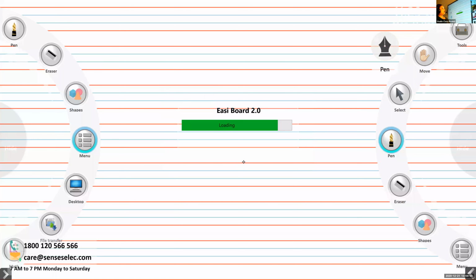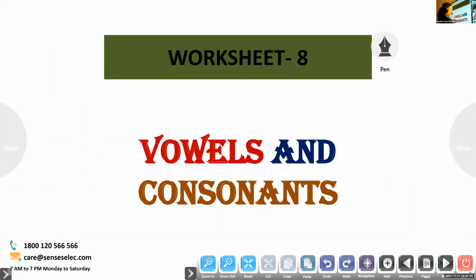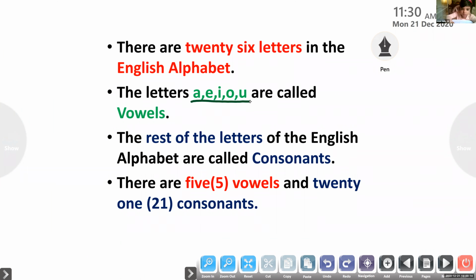How many are there in number? 5. Yes, exactly. Your answer is absolutely right. There are 5 letters which are called the vowels, and they are A, E, I, O, and U.